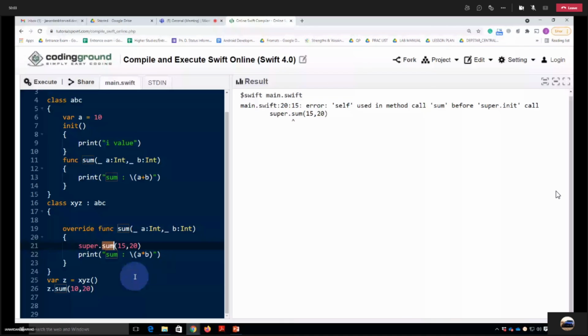Because we have written the super keyword here, we can call the functions which are available in a parent class by using the super keyword. So by using super, we can access the properties and the methods of the super class or the base class, or we can say parent class. And let me write here the override.